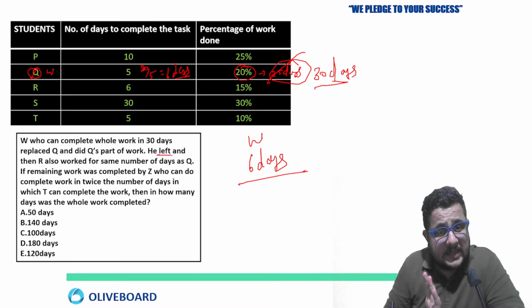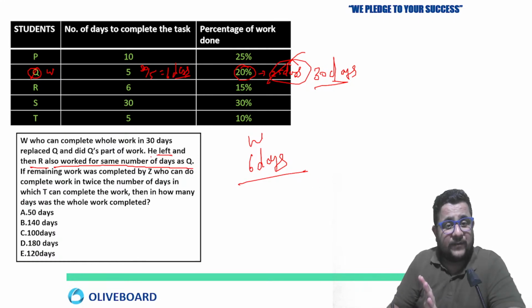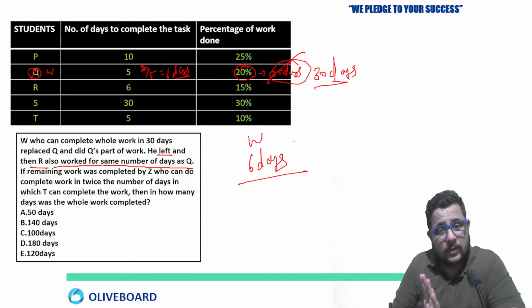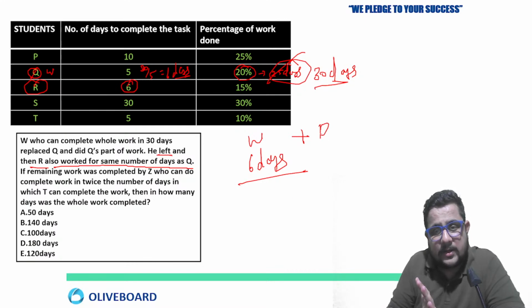Now, he left, and then R also worked for the same number of days as Q. Who left? If we talk about W, W left the work. Then who joined? R also worked for the same number of days as Q. So R is going to work for the same number of days. R is already working for the same number of days, 6 days. Clear?